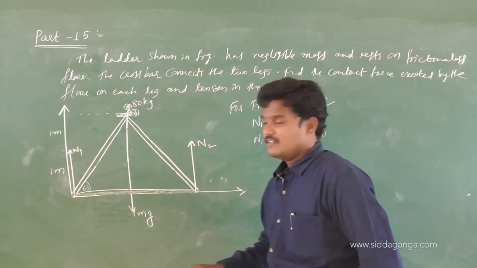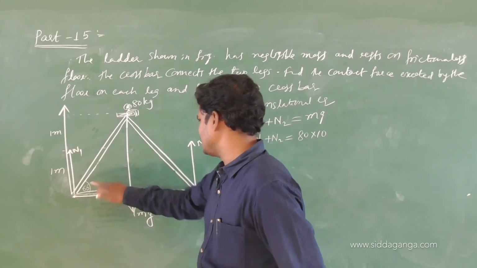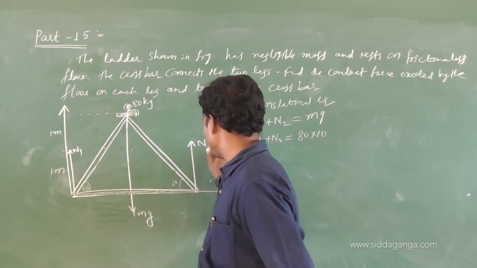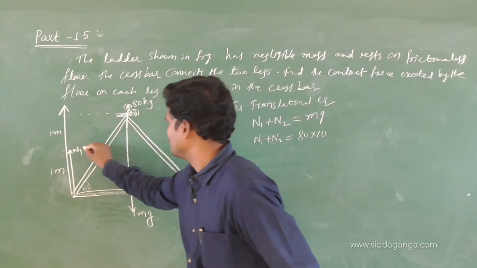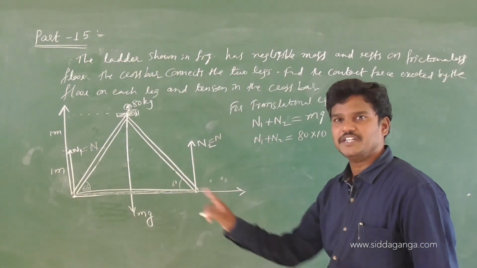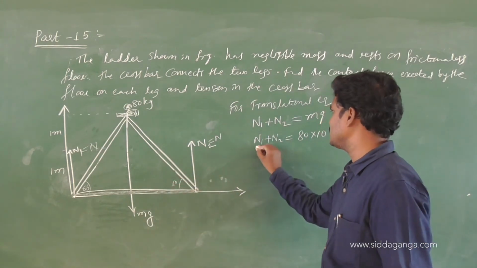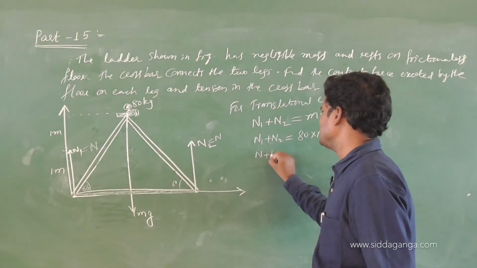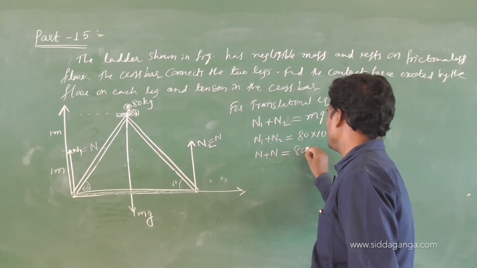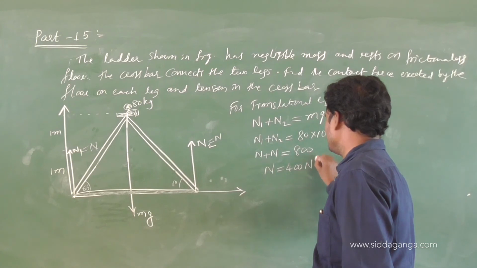See here, this is an equilateral triangle. If this is 60, this is also 60. N1, N2 are the same. The normal force exerted by the floor on each leg is the same, since it is an equilateral triangle. So N1 plus N2, nothing but N plus N, is equal to 800. N is equal to 400 Newton.